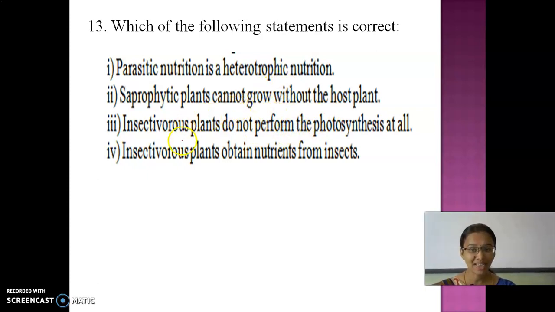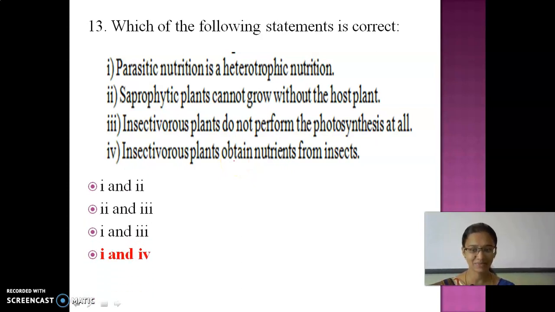And then insectivorous plants do not perform photosynthesis at all. No, they do. But for the nitrogen content only, they are eating insects. And then insectivorous plants obtain nutrition from insects. Yes, they obtain nutrition from insects. So which is the correct one? The first one and the fourth one.